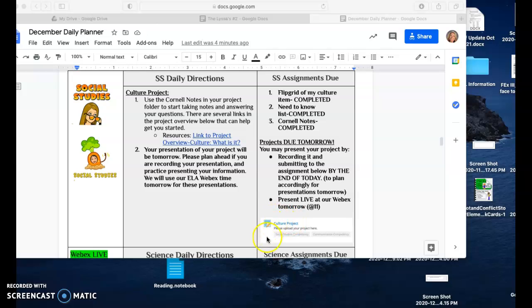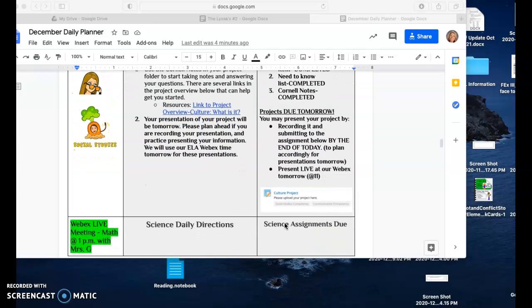Remember, that's only if you want to have that culture project in there and you are not going to share it live. So if you want me to click on it and share it with the group, then you have to make sure that you're uploading that project, that you've already pre-recorded it and uploaded it into this assignment so that I have it ready to go on Friday. And we'll talk about that again too today in our WebEx meetings.